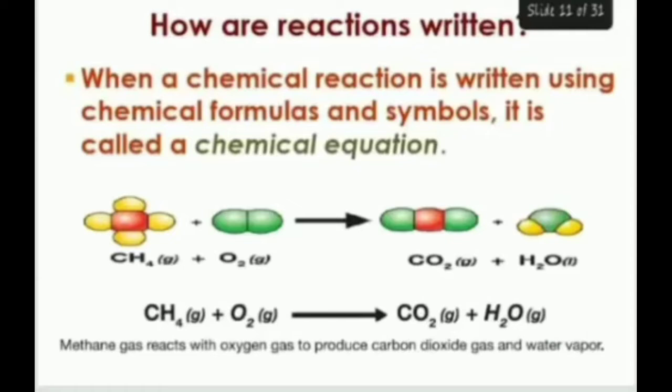When a chemical reaction is written using chemical formulas and symbols, it is called a chemical equation. Hydrocarbon plus oxygen yields carbon dioxide plus water. Methane gas reacts with oxygen gas to produce carbon dioxide gas and water vapor.